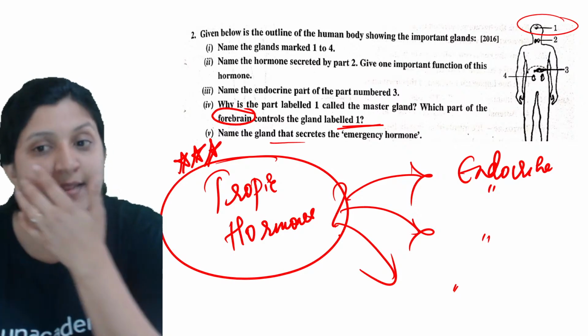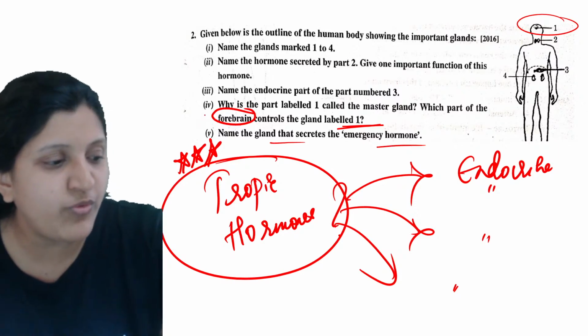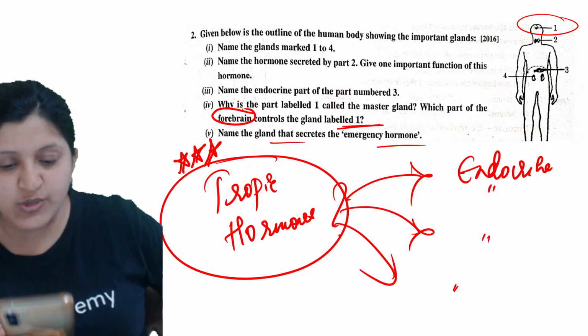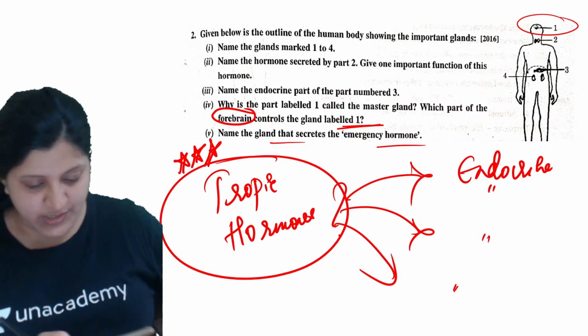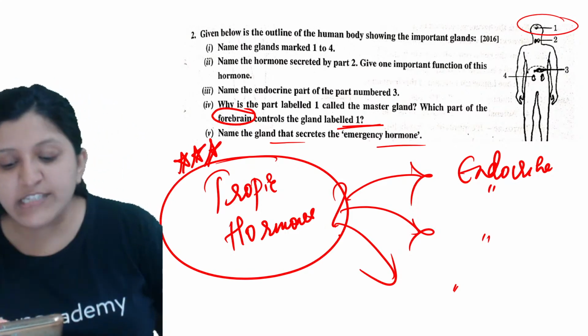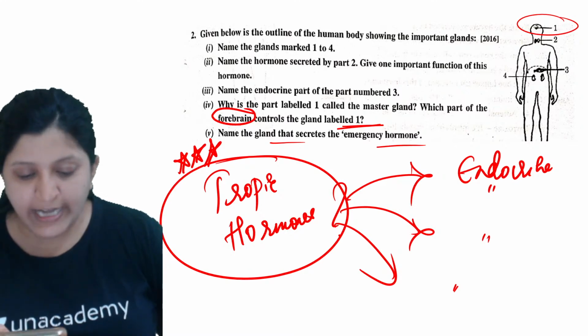Now name the gland that secretes the emergency hormone. Which is that emergency hormone? Yes, so it is hypothalamus. Yes, that's right, as it controls the activities of the other endocrine glands.